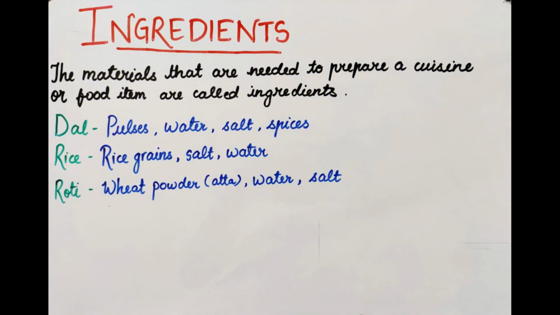Ingredients. The materials that are needed to prepare a cuisine or food item are called ingredients. Suppose we make dal, what do we need? Ingredients which we need are pulses, water, salt, spices, etc. If we are preparing rice, what do we need? Raw rice grain, salt and water. Like that, for roti, we use wheat powder, that is atta, water and salt.